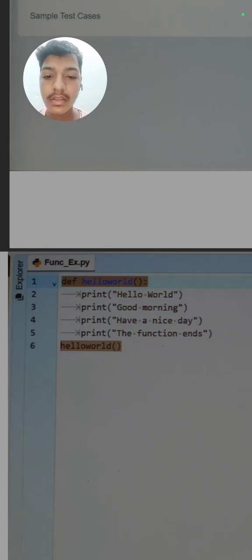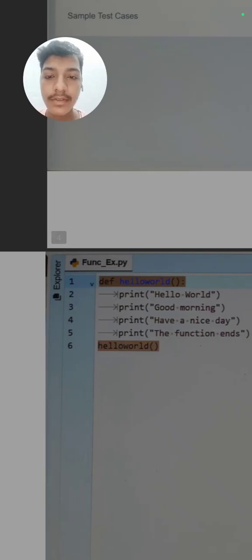So it will print all four lines, and if you call it again, you need not write those print statements again and again. You just need to call the function like this and it will automatically print these four lines again and again. As many times as you call the function, it will print these four statements. So you have written the code only one time, but you can call it again and again. But if you do not use a function, you need to write these four lines of code again and again. So this increases reusability and reduces the lines of code in a program.